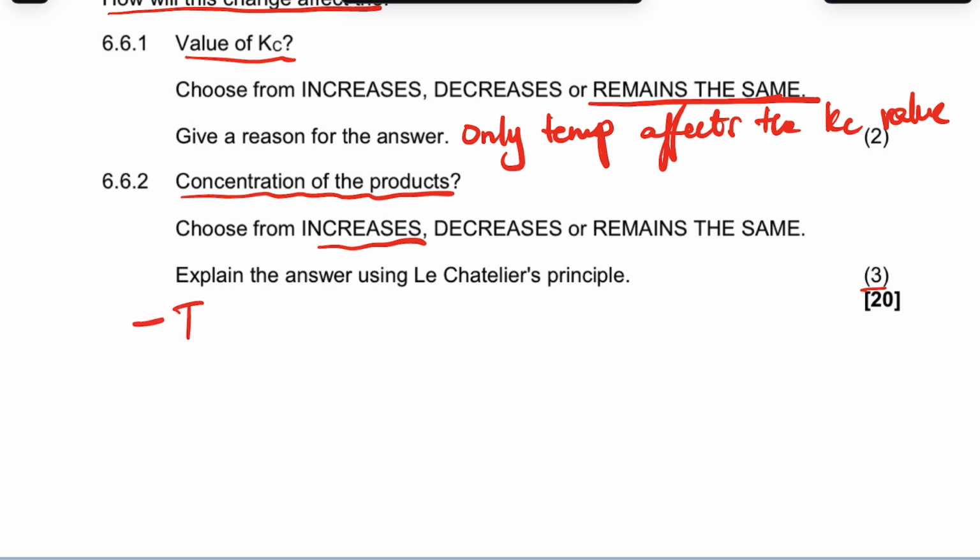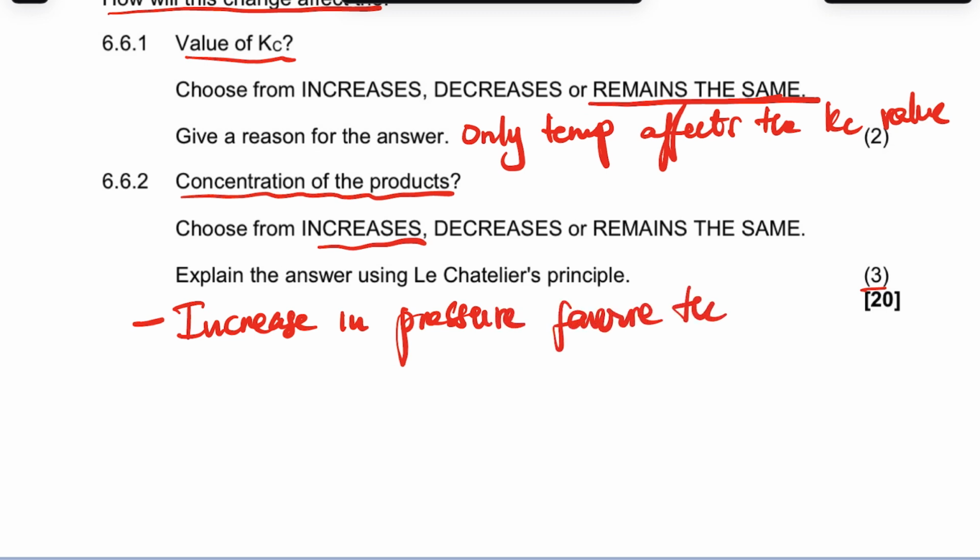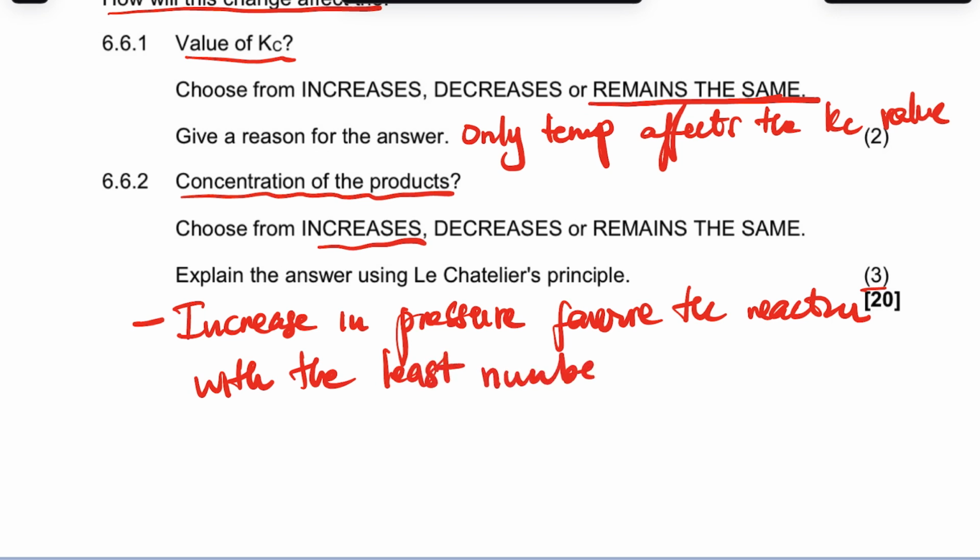So you will say increase in pressure favors the reaction with the least number of moles, or you can say less moles.